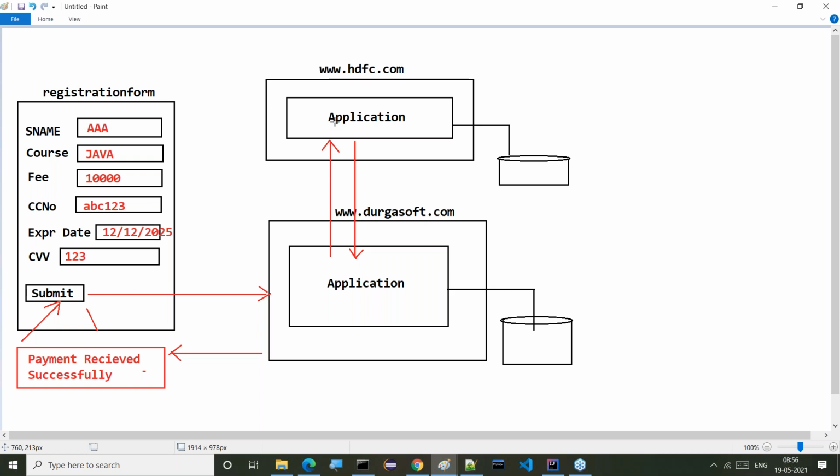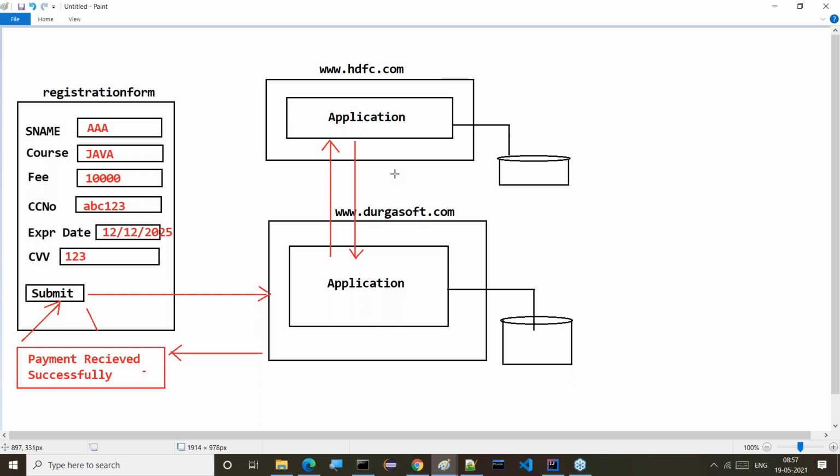For example, if you go to HDFC bank and say that in my account 10,000 is available, and this is the target account, you can just transfer the amount. This can be done within the same bank or between two different banks, that doesn't matter. But here the situation is that it has to perform the transaction on the basis of a credit card. Yes, it has to perform the transaction on a credit card.